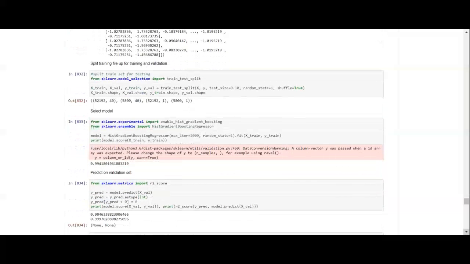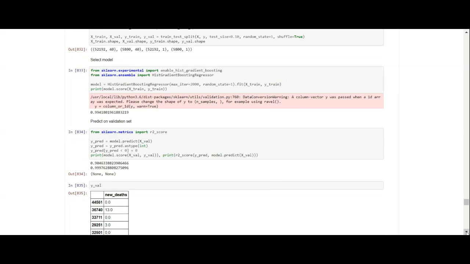Now what we want to do is take our X variable and break it down for training and testing using the train test split function in sklearn, and our test size is going to be 10%.